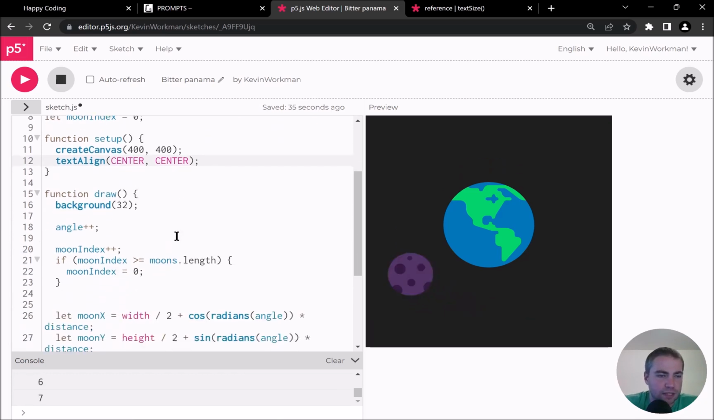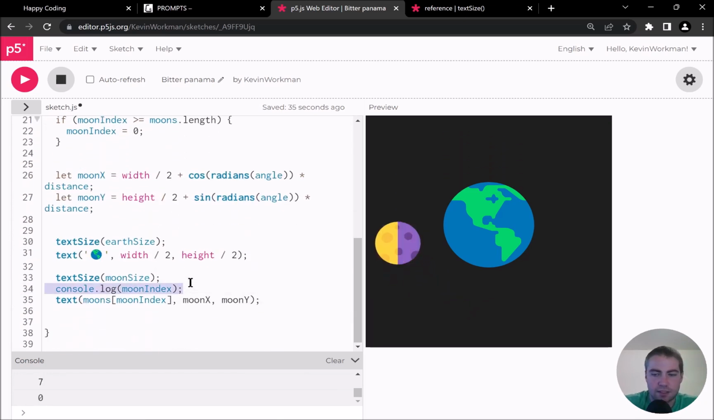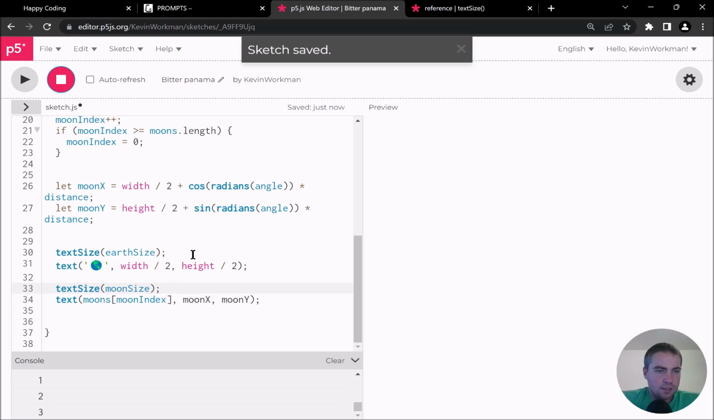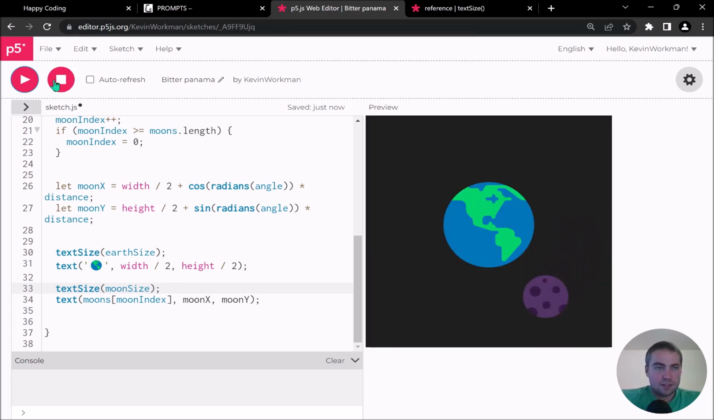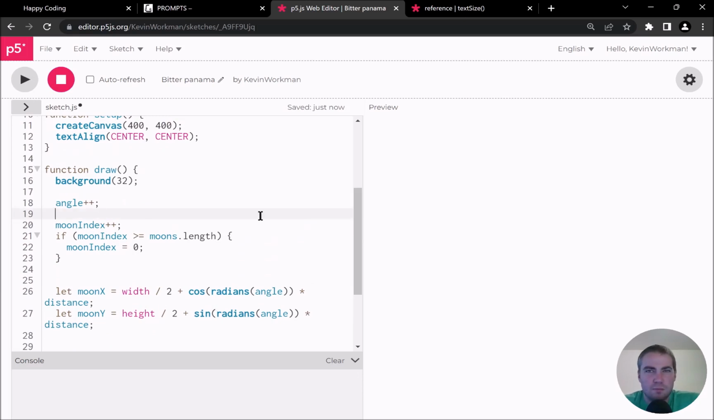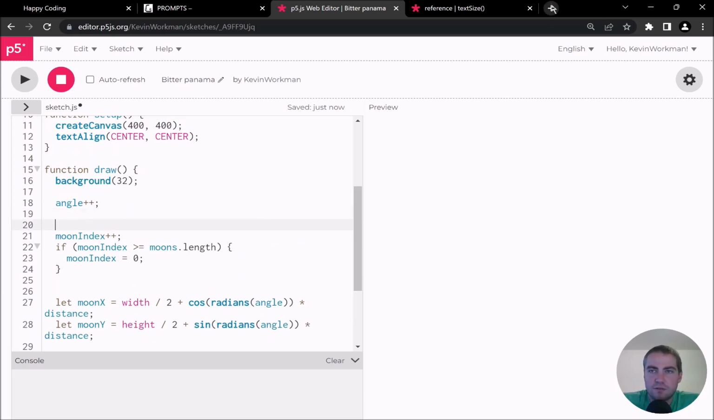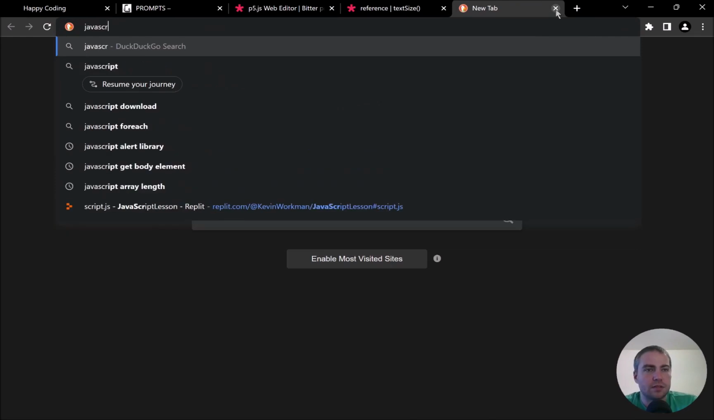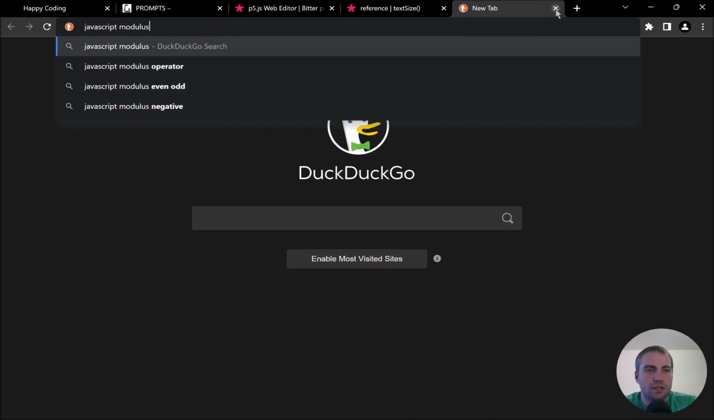I want to try something a little different, and I can get rid of one of these console.logs because that's making my computer really sad. Okay, so now I'm back to my fast animation. Cool. Okay, so what I want to do is maybe I'll play with the modulus operator. I never know if I'm saying that word right, but like JavaScript modulus.